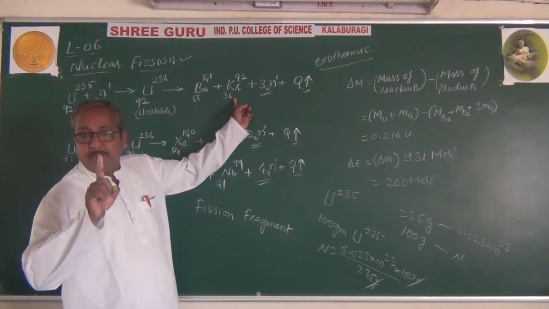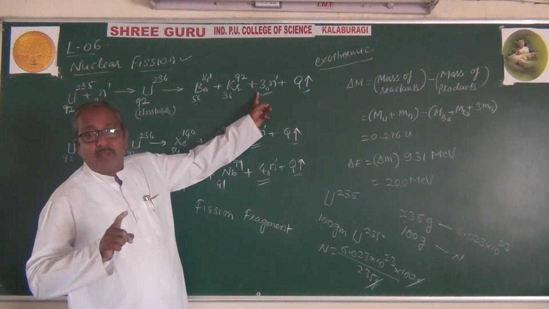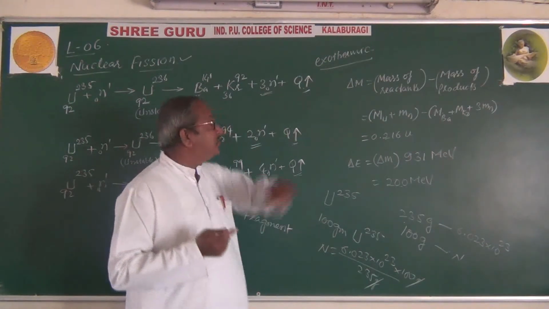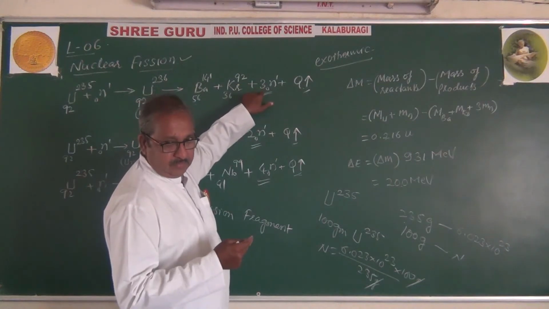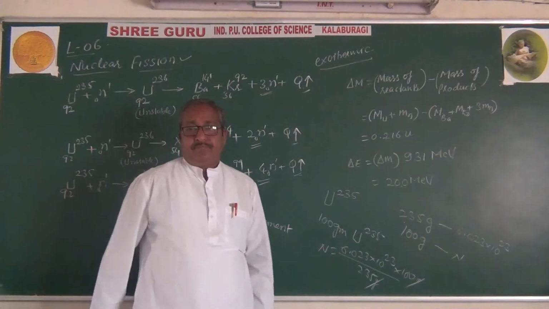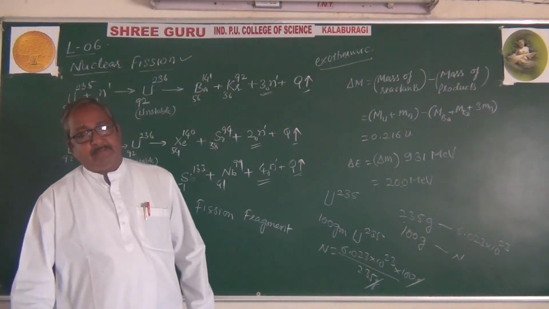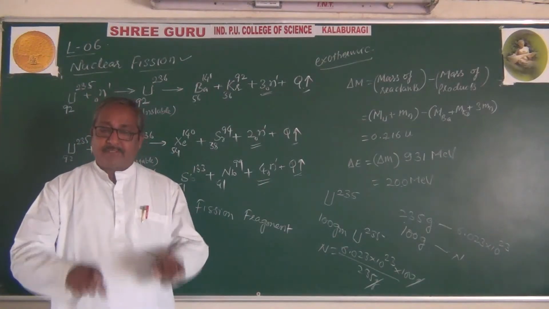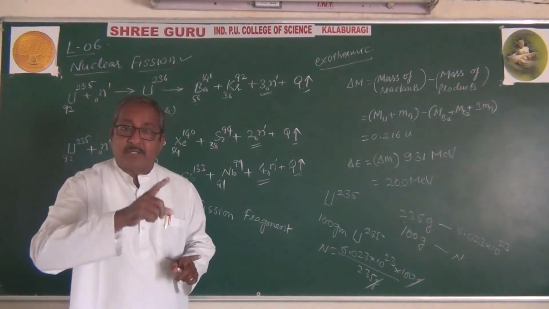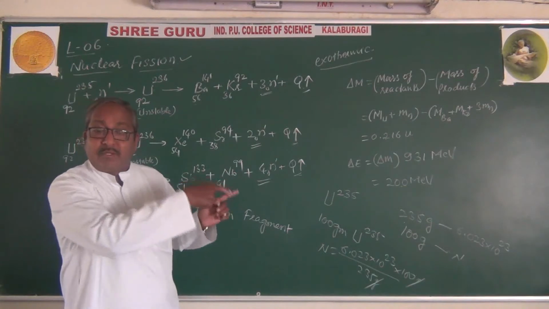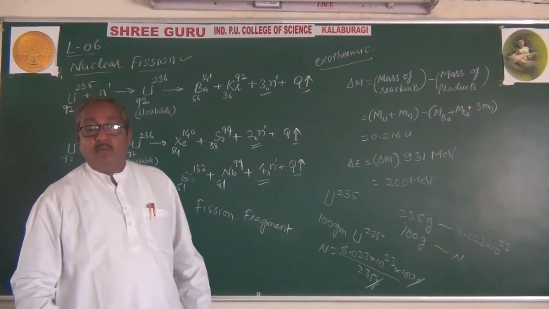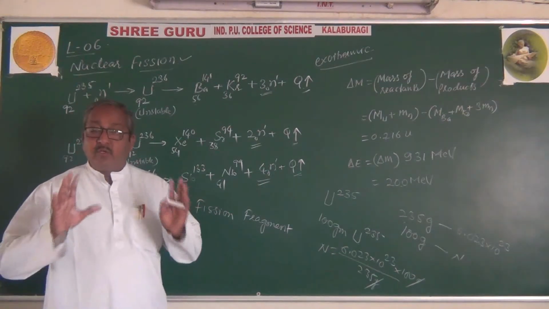In the fission reaction, one atom releases 3 neutrons. How many atoms are there? A great many atoms. Those 3 neutrons bombard 3 atoms, and again a nuclear fission reaction takes place, and in each atom again 3 neutrons will be released. Total 9 neutrons will be released.